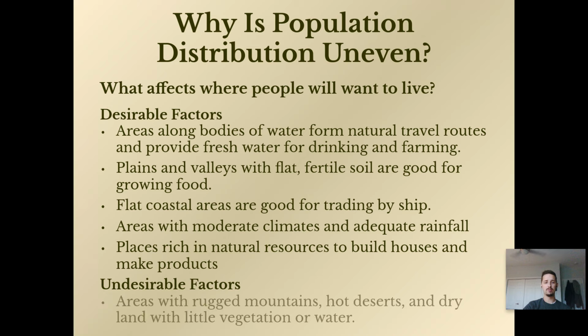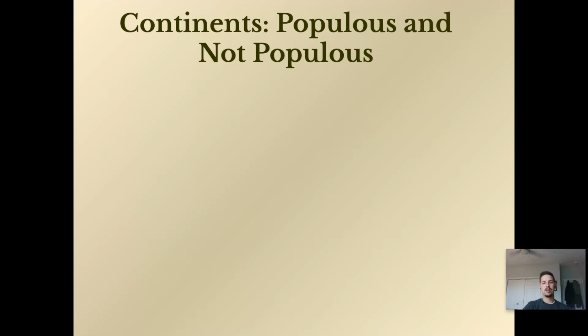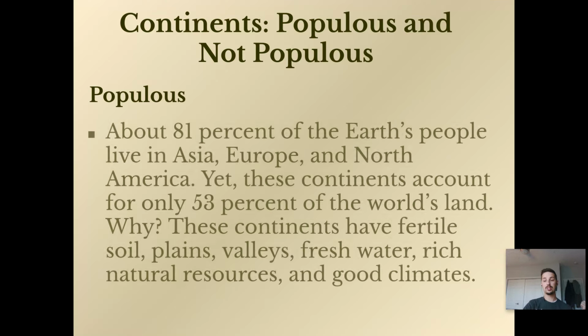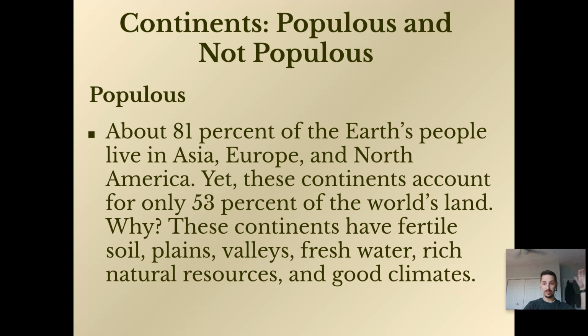And then undesirable factors, right? Areas with rugged mountains, hot deserts, dry land, little vegetation, little water. And that brings us back to the whole push versus pull thing, right? Things that push us out, and things that pull us in. So, continents. What are the populous ones and what are the not populous ones?